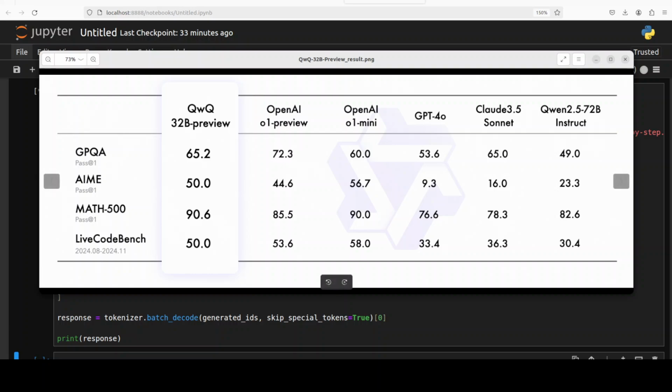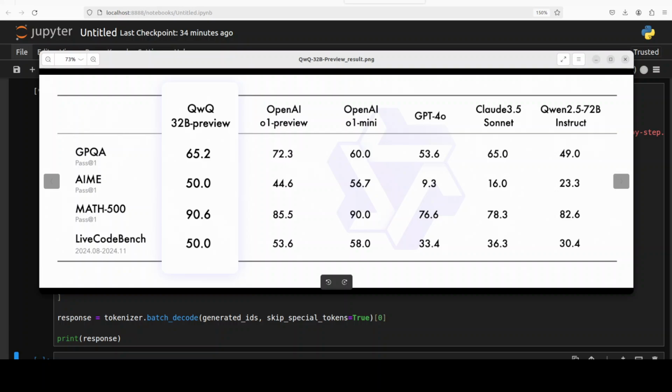OpenAI o1-Preview is good. Now, AIME, which is the American Invitational Mathematics Evaluation, tests mathematical problem solving with arithmetic, algebra, counting, geometry, number theory, and probability, and other secondary school math topics. It has also performed okay there. I mean, it has beaten OpenAI o1-Preview, and GPT4o, Claude and others are way behind. In the math one, which is MATH-500, a 500 test case benchmark, a very comprehensive data set for mathematical problem solving, it has beaten everyone else.